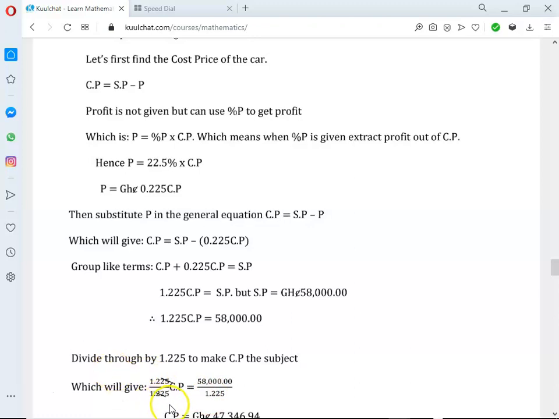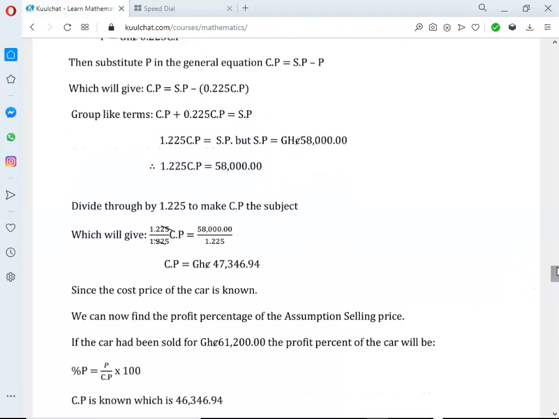We cancel 1.225, we are left with cost price. So cost price equals 58,000 divided by 1.225. 58,000 divided by 1.225 gives you 46,346.94 Ghana cedis. So that's our cost price.